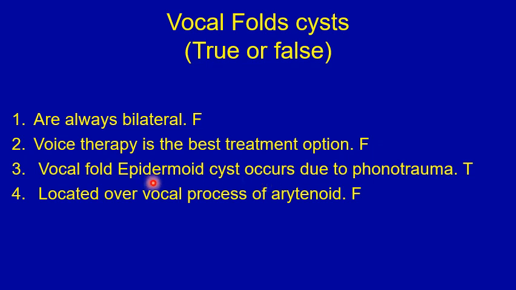Number 3, vocal fold epidermoid cysts occur due to phonotrauma. That's true. One type of the vocal fold cyst, the epidermoid cyst type, is formed by micro injury to the vocal fold surface and burying of small islands of the epithelial cover under the surface where they would form an epidermoid cyst. So that's true. Number 4, cysts are located over the vocal process of the arytenoids. That's false. They are usually located in the membranous part of the vocal folds.